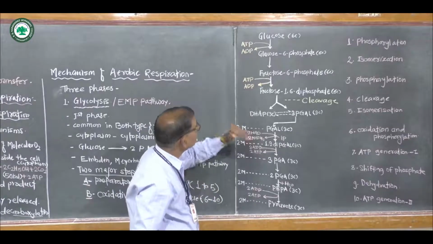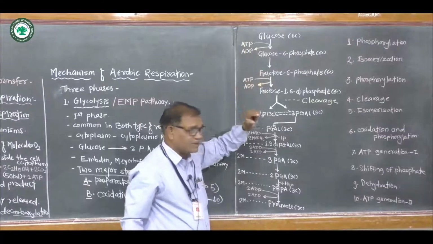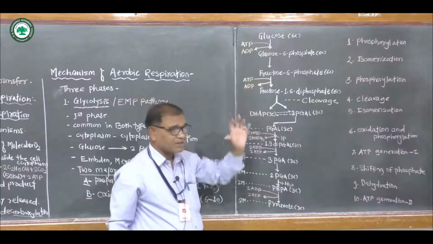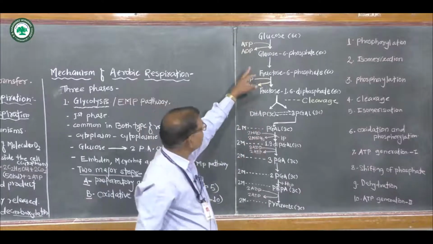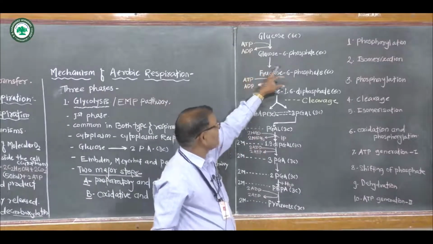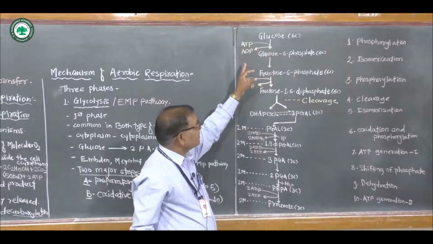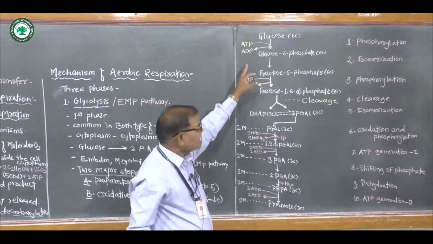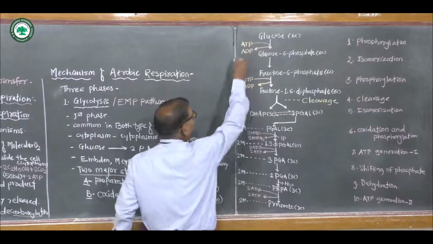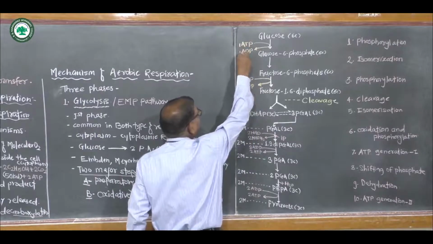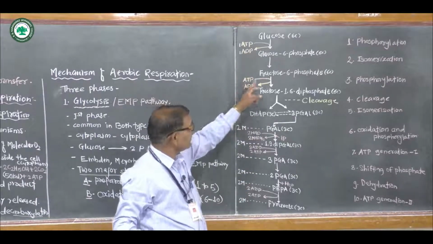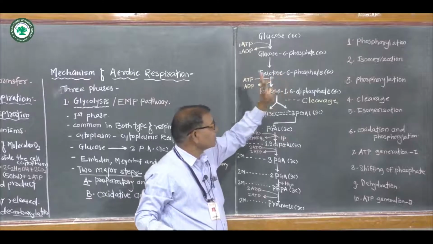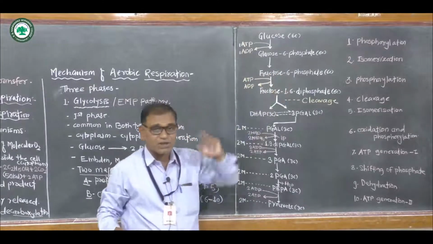For any preparation, energy is utilized. Therefore, glucose is converted to glucose 6-phosphate by utilizing 1 ATP to form ADP. This process is called phosphorylation.